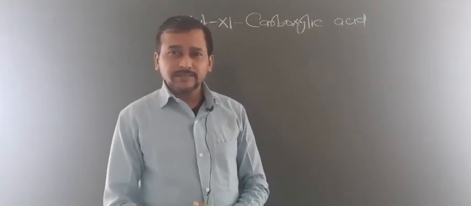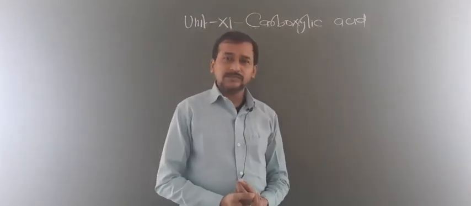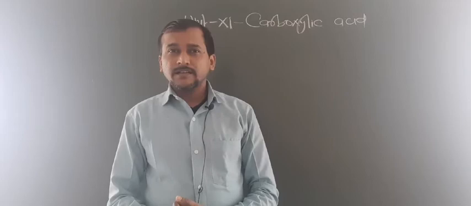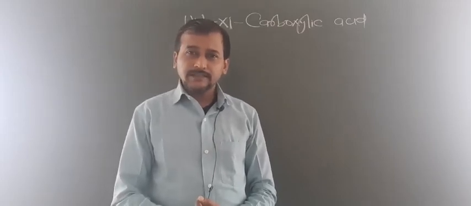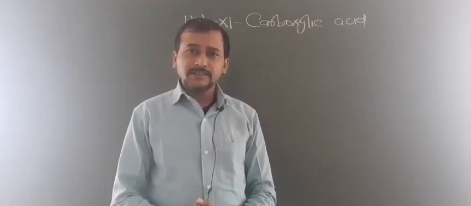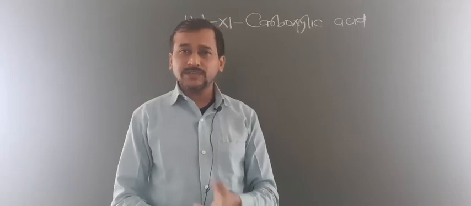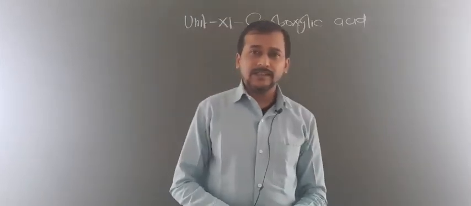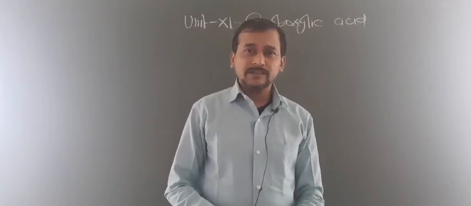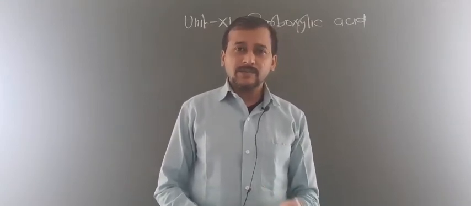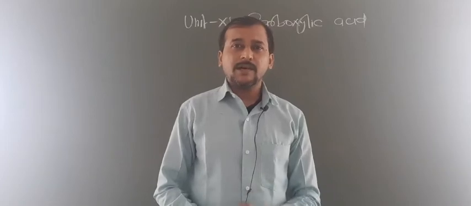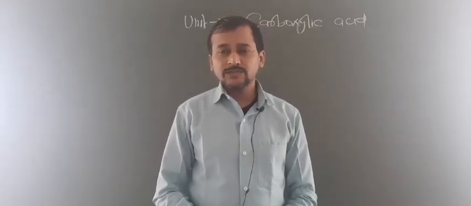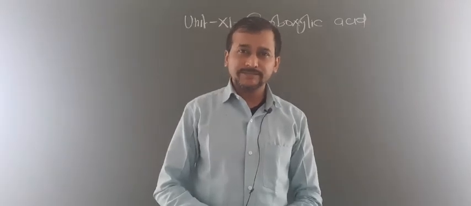Now in this lecture I told you about the reaction of carboxylic acid in which the COOH group is involved, and one reaction in which the hydrocarbon part of carboxylic acid is involved, and lastly I told you about the electrophilic substitution reaction.